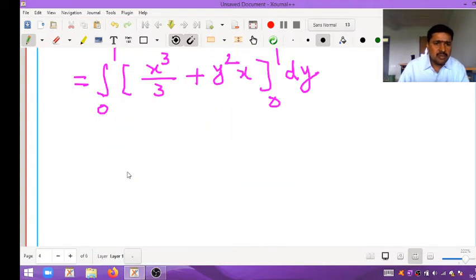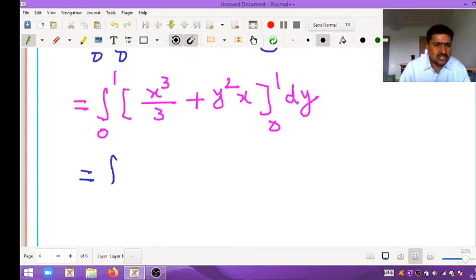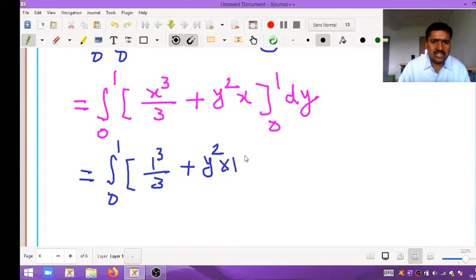Before going to the next integration, we should first apply the limits. So integral 0 to 1, we apply the upper limit where x is there. In that place, we apply the limits. Don't get confused: where x is there, in that place we have to apply. So 1 cubed by 3 plus y square into 1.